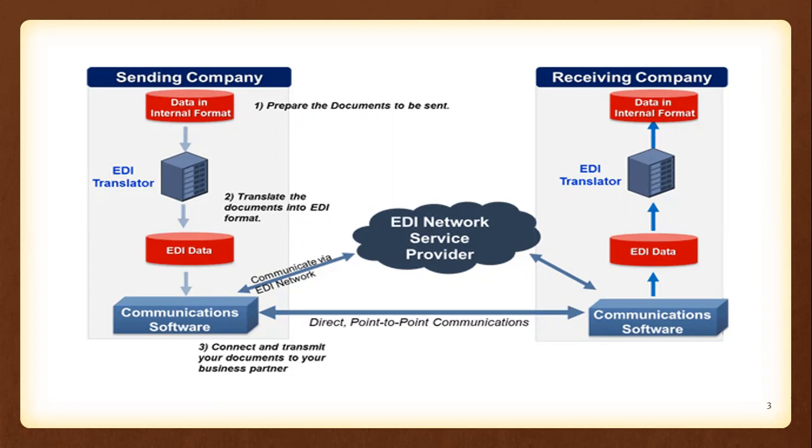The EDI process contains three steps. The first one is to prepare the document to be sent, the second step is to translate the documents into EDI format, and the third step is to connect and transmit your documents to your business partner. In the first step, the sending company should prepare the documents which are to be sent to the receiving company in the form of EDI documents via any communication channel.